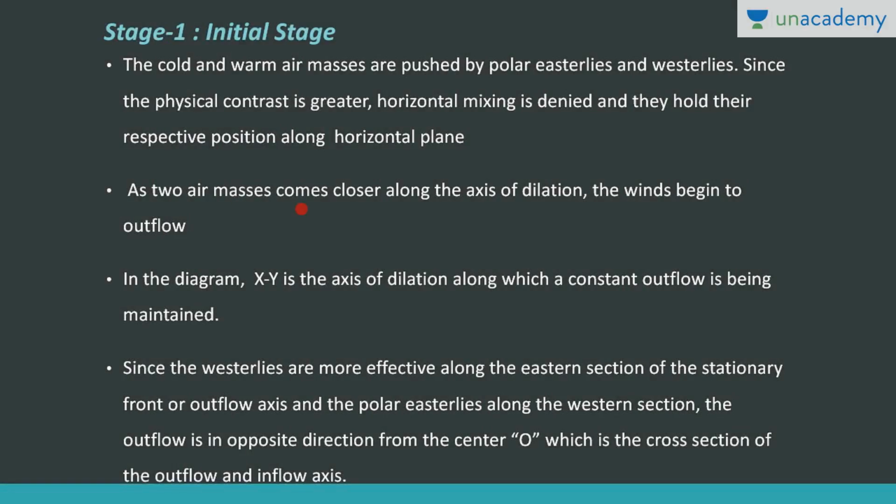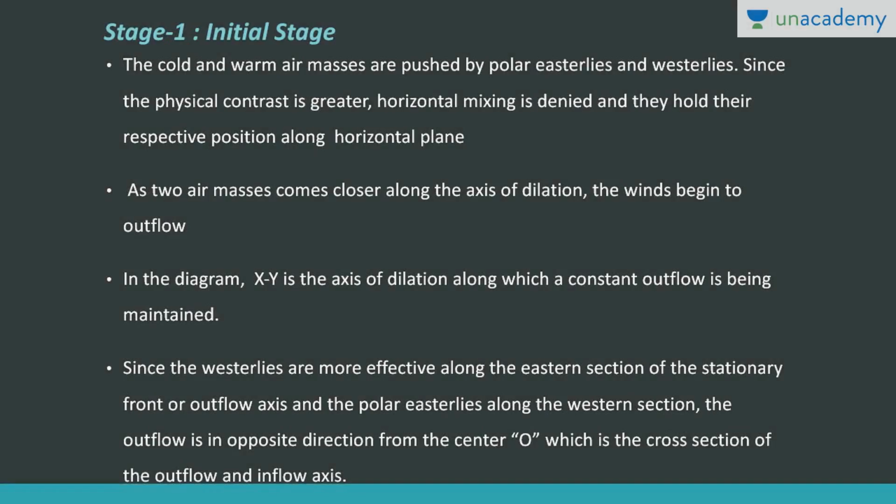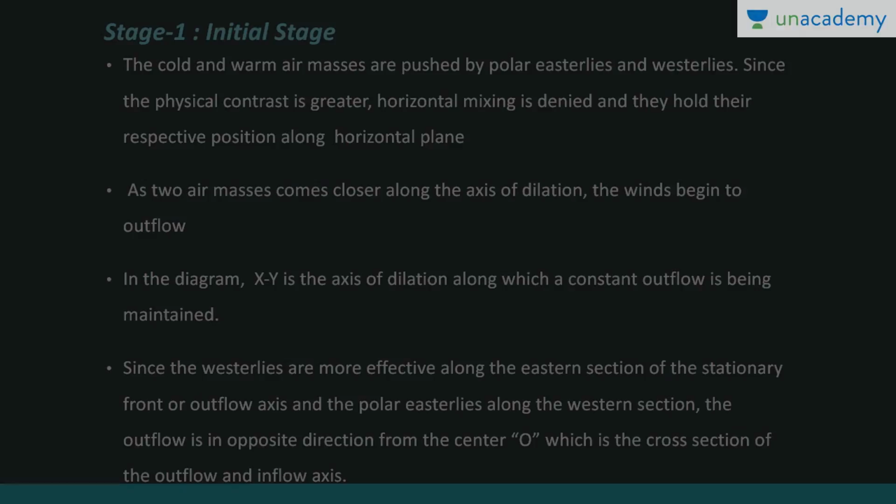Okay, as the two air masses come closer along the axis of dilation, the winds begin to outflow. This is the axis of dilation, this is the XY axis, and the winds begin to outflow from this region, right? Because here horizontal mixing doesn't take place in the initial stage. Now in the diagram you can see XY is the axis of dilation along which a constant outflow is maintained. This is the outflow, right, along which a constant outflow is maintained.